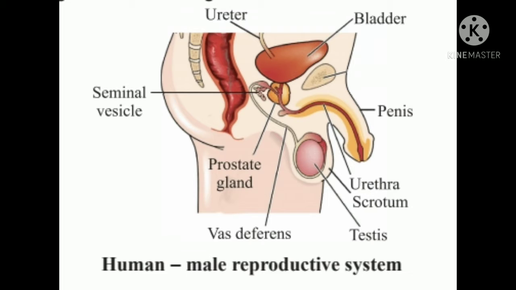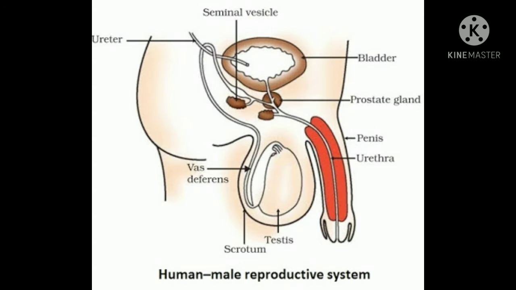Seminal vesicles, they store sperms and produce viscous fluid which stimulates uterine contraction to help sperms move forward into the fallopian tubes. Prostate gland, it secretes a milky fluid which helps in the mobility of sperms. So children, what is semen? Semen is a mixture of mature sperms and the secretion of accessory glands. And what are accessory glands? Seminal vesicles and prostate glands.